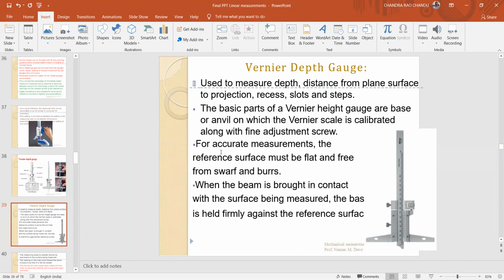Observe here, a very important point for accurate measurements: the reference surface must be flat and free from spark and burrs. When the beam is brought in contact with the surface being measured, the base is held firmly against the reference surface. The base is to be held firmly.